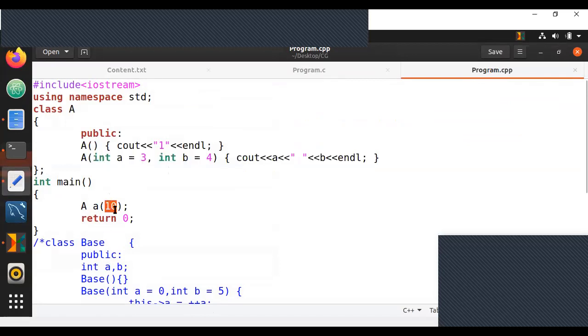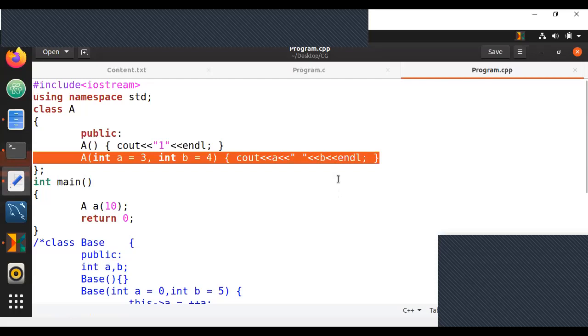In the previous case, there were no parameters, so it could go to either one. But in this case, since I'm sending a number, it can only go to one of these functions and it won't give me an error. So will this execute and print whatever it is supposed to print? Will it still give me an error or will it work? Let me know if it works or if it won't.